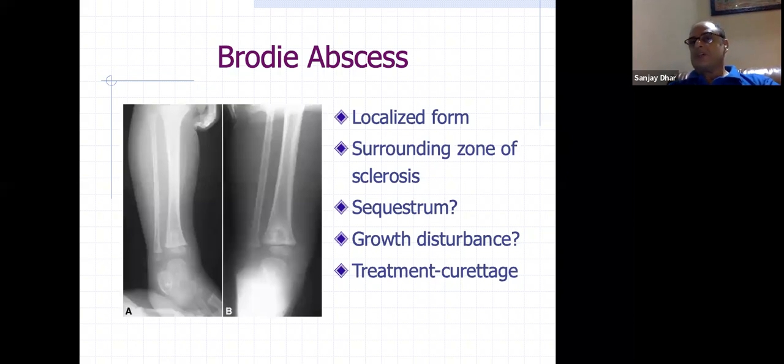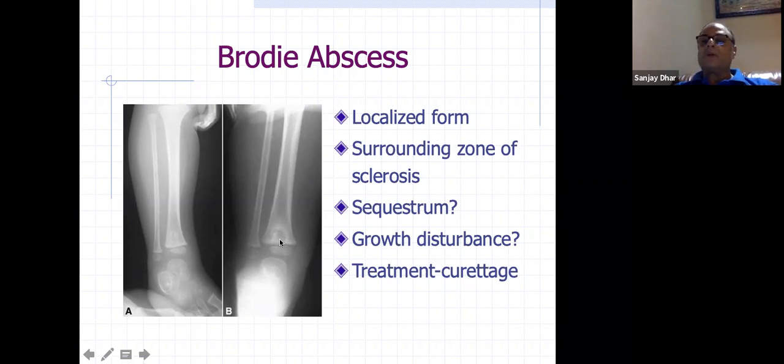Sometimes they might come with a sudden discharging sinus, and they get relief of pain when the abscess is drained, auto-drained, and then again it collects. Because there is avascular bone, they come with these phases of pain and no pain. They might have a small sinus which they have ignored. There may be some sequestrum seen there, very small.